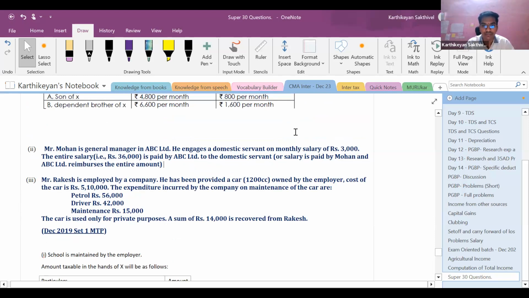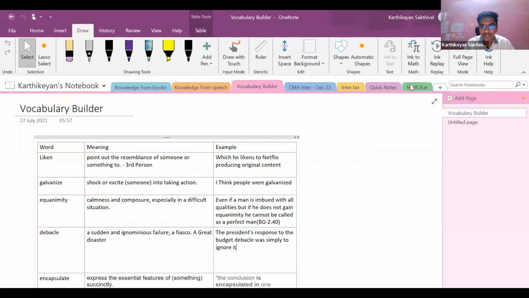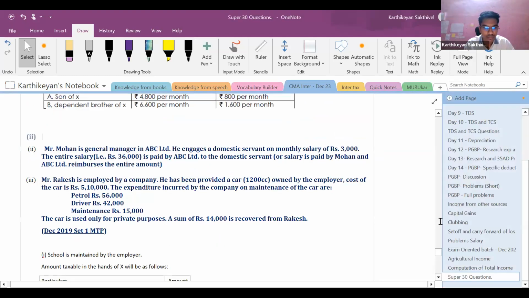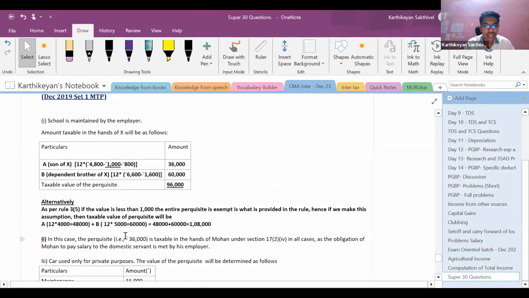Salary is paid by Mohan, and ABC Limited reimburses the entire amount. Since the entire amount is reimbursed, the entire amount is taxable. It is personal expenditure which is made by the employer. The entire amount is taxable. So this 36,000 is entirely taxable.